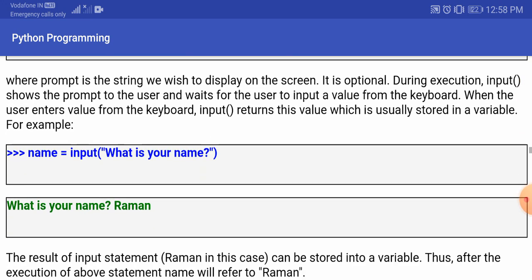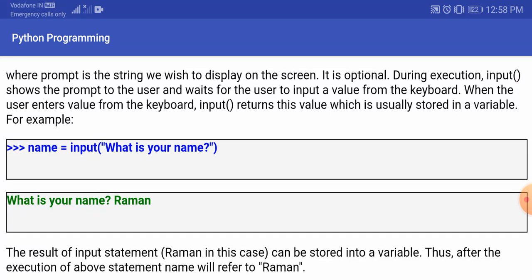For inputting a variable, you can write like this: name equals input, "What is your name?" Whenever you write input directly, whatever input you give is going to be of the string type. You have written what is your name, so similarly what is your name will appear on your screen. Why? Because this is mentioned in double quotes, and the double quotes value is returned the same in the Python interface, and then you have given the output as Raman.